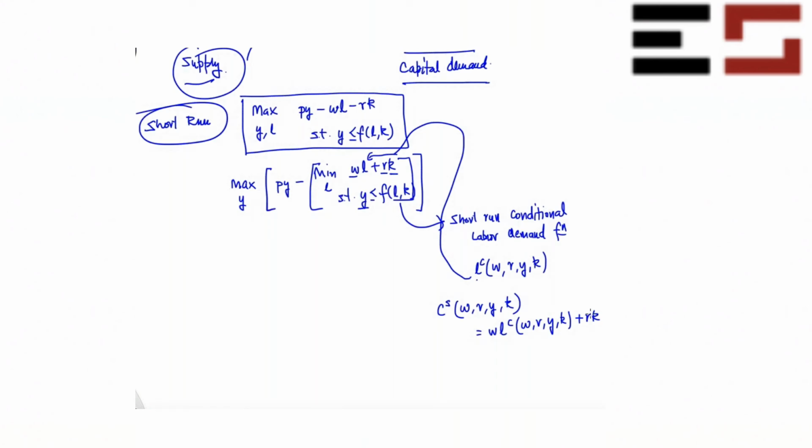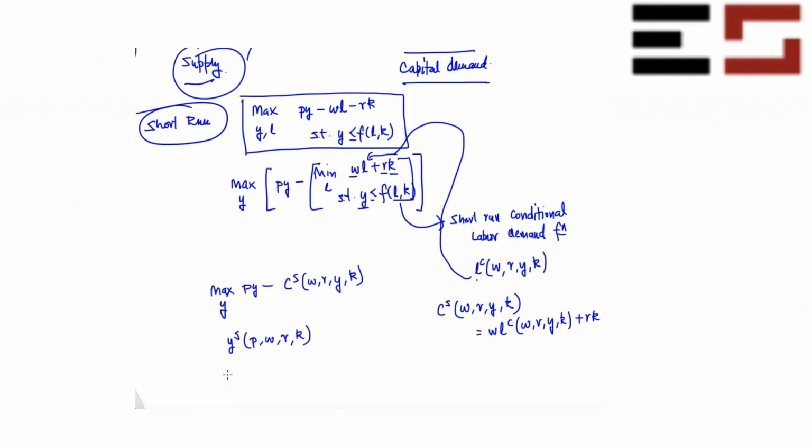Once you solve this problem, then you solve this particular problem where you maximize profit with respect to y. The solution to this problem is known as the short run supply function, and it is a function of what? p, w, r, k.